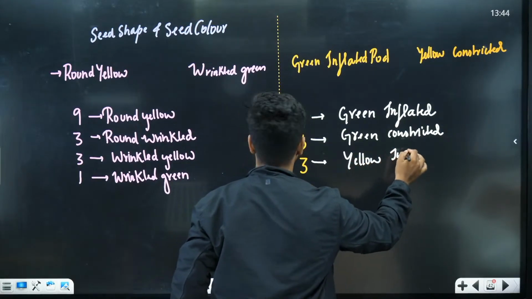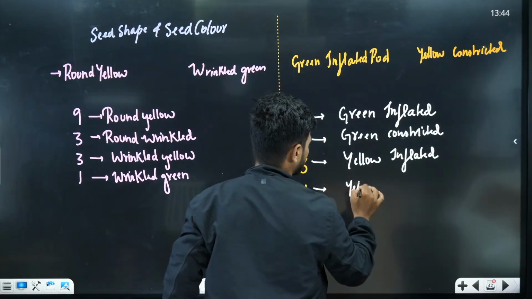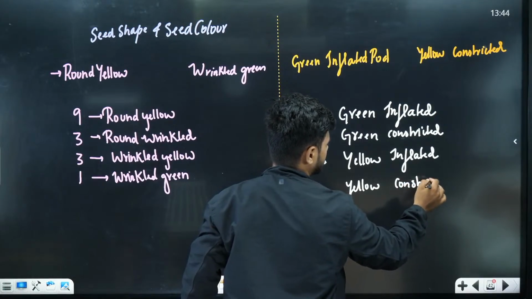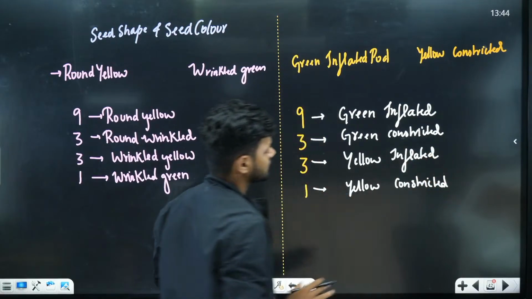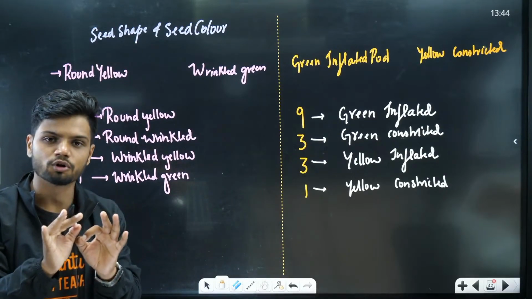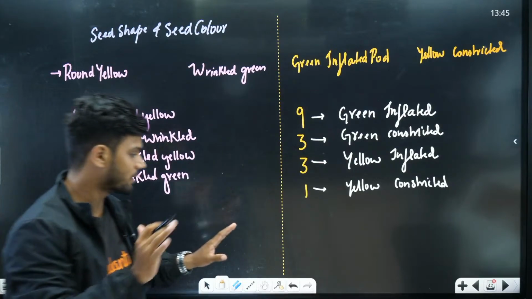Yellow inflated. And finally we will have yellow constricted. This is how you should be able to tell each and every type in the 9:3:3:1 ratio.